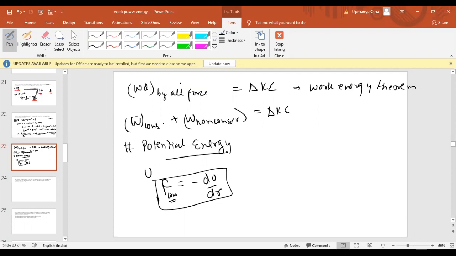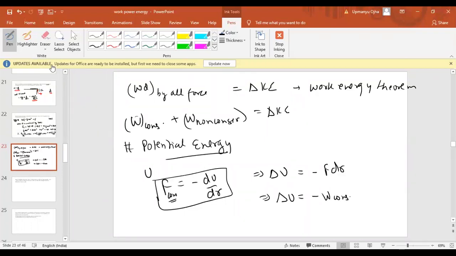Or we can say that the change in potential energy must be equal to, if I take dr to this side, minus F dr. Now we know that F dr is work done. So we can write that the change in potential energy is equal to minus the work done by the conservative force. That is one relation of potential energy with conservative force. Conservative forces include gravitational force and electrostatic force.